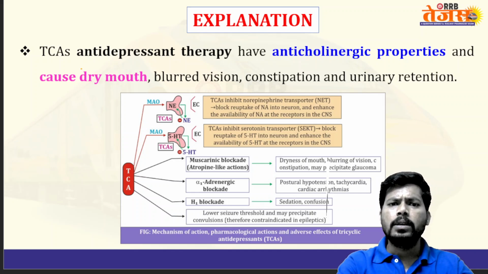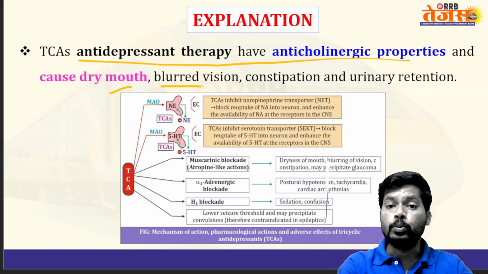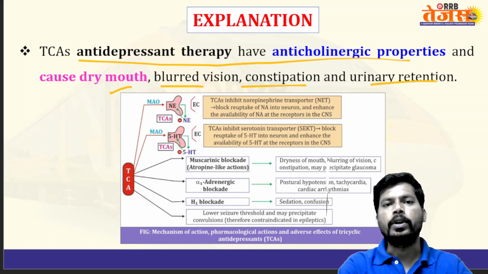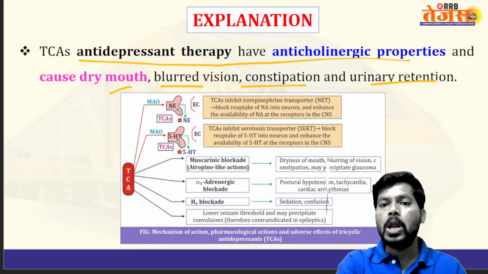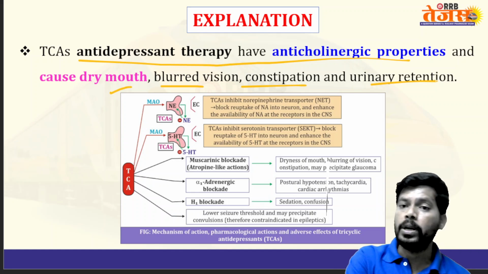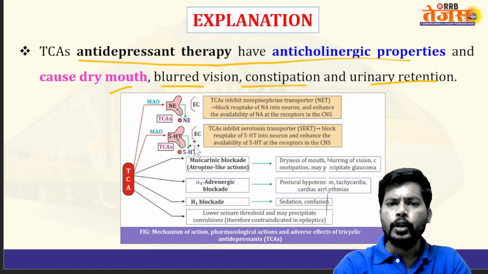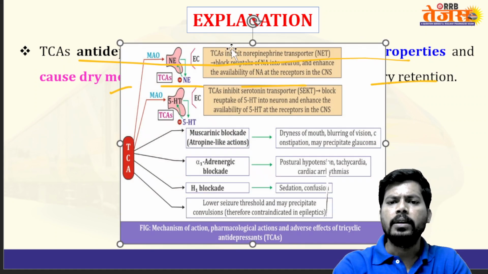So TCA antidepressant therapy has anticholinergic properties, and may cause dry mouth, blurred vision, constipation, and retention of urine. Urine passage is promoted by acetylcholine, gastric movements are increased by acetylcholine, normal vision is maintained by acetylcholine, and salivary secretion is increased by acetylcholine. But anticholinergic action causes decreased salivary secretion, dry mouth, blurred vision due to mydriasis, constipation due to decreased acetylcholine action, and urinary retention due to decreased acetylcholine action.